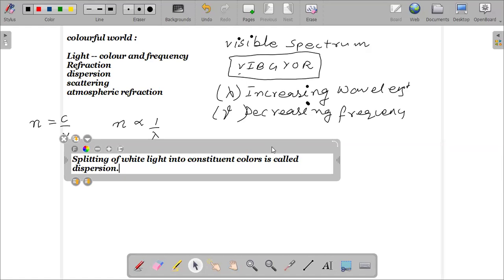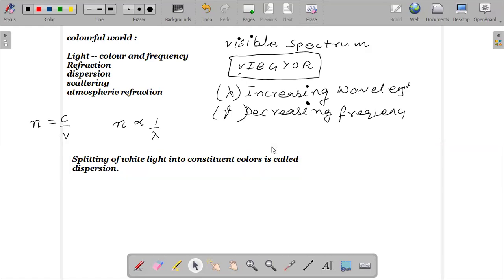So see, your glass prism is something like this. Sir, is it something to do with the angle of the prism? No. You see, a glass prism is a triangular prism like this, whereas a glass slab is a rectangular slab like this.